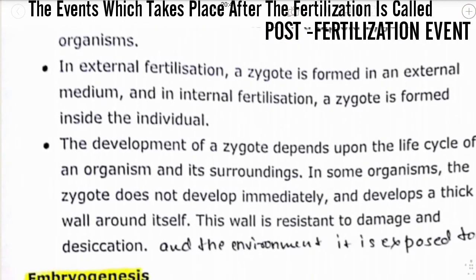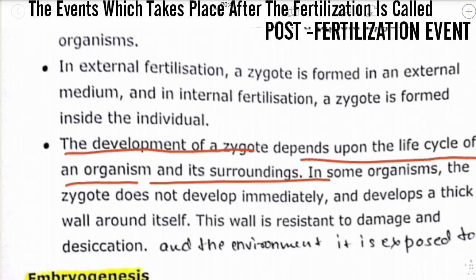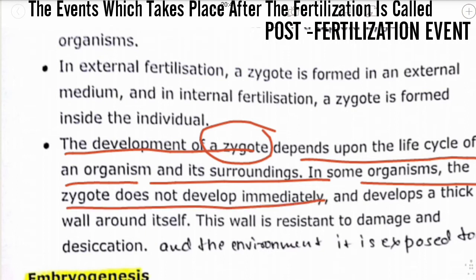The development of the zygote depends upon the life cycle of an organism and its surroundings. In some organisms, the zygote does not develop immediately, but it takes time, and it develops a thick wall around itself.